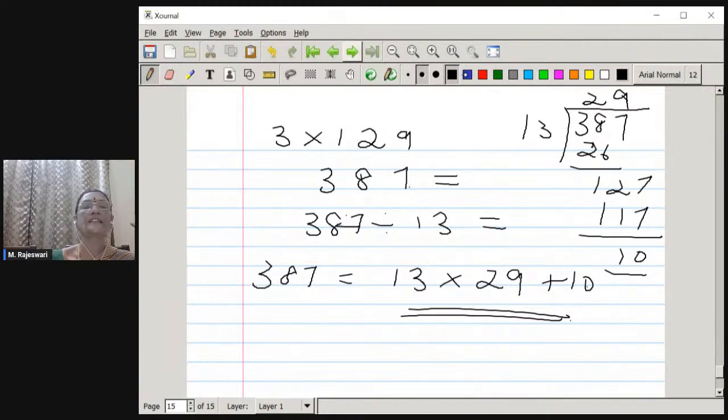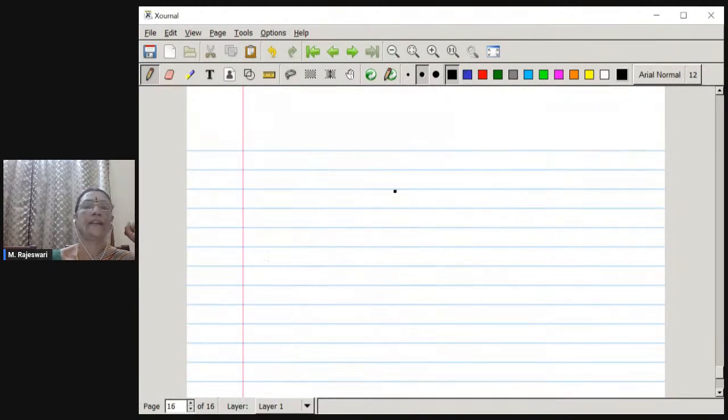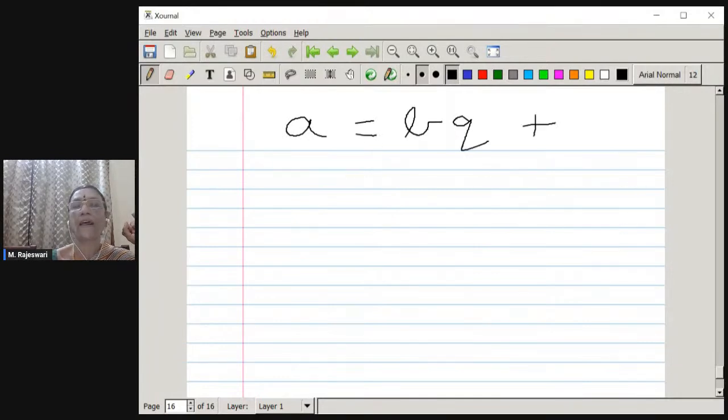So in Euclid's division lemma, it is about the positive integers. We cannot consider a negative remainder. So when we write the numbers, when you write a particular a is equal to bq plus r, r is a number greater than or equal to 0. And then b is a number which is greater than 0. And q is going to be greater than 0. a is also going to be greater than 0.